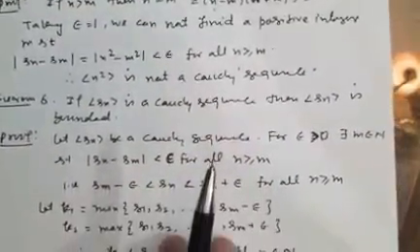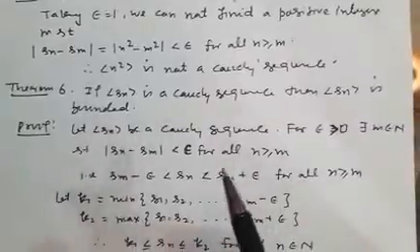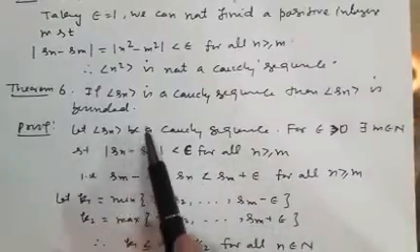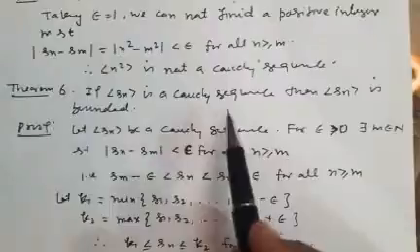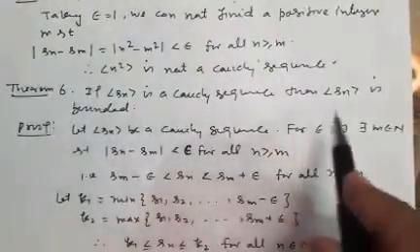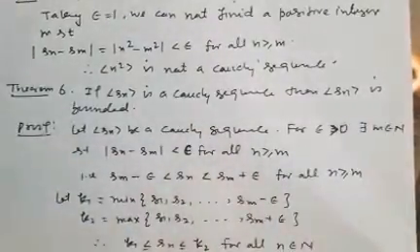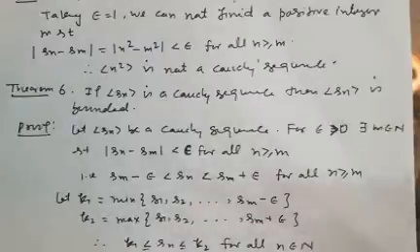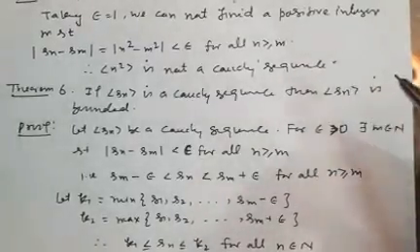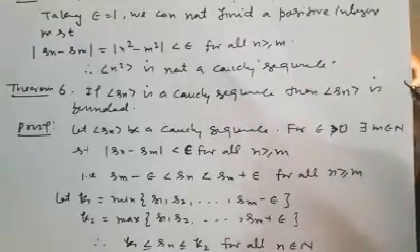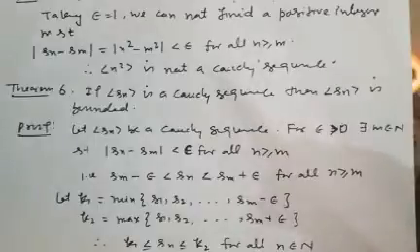Now there is another theorem, that is theorem 6. If Sn is a Cauchy sequence, then Sn is bounded. It means you can say every Cauchy sequence is bounded. It is the same as the theorem we have done, every convergent sequence is bounded. So the same thing is here.